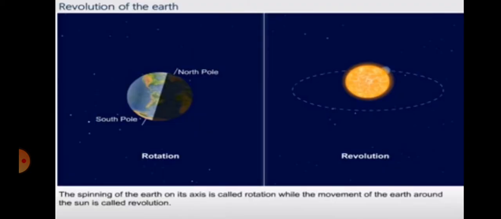You can see both rotation and revolution here. The spinning of the Earth on its axis is called rotation. You can see North Pole and South Pole. The Earth rotates on its own axis, while the movement of the Earth around the Sun is called revolution.